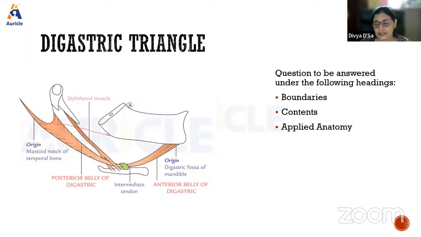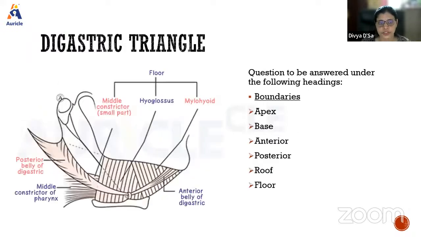So coming to the contents, here we have anterior contents and the posterior contents. The posterior contents form the deep part contents. Anterior will be a little superficial. When we talk about the boundaries of a triangle, we say the apex, base, anterior, posterior, or superior, inferior, roof, floor. Those will be the headings under which we will talk. So here we spoke about the boundaries, that is anterior, inferior, posterior, inferior.